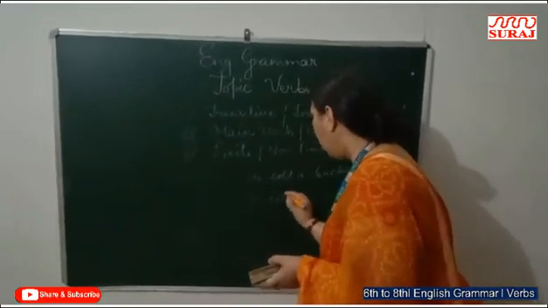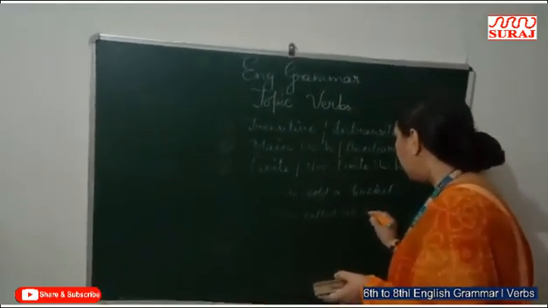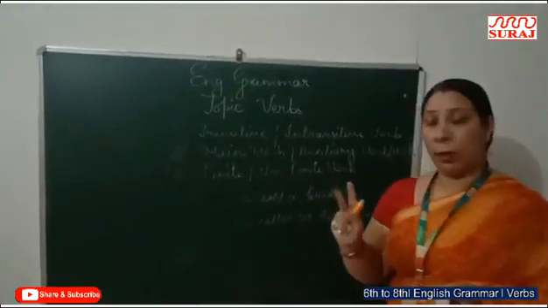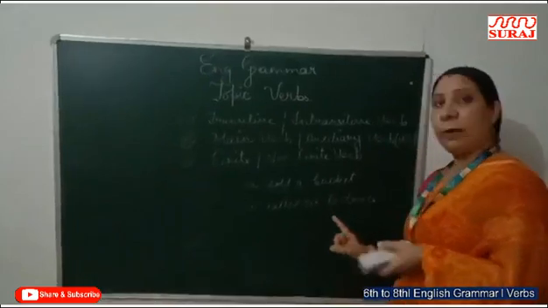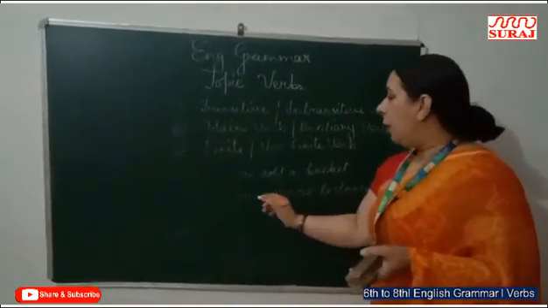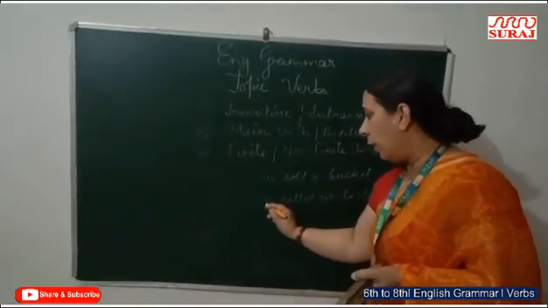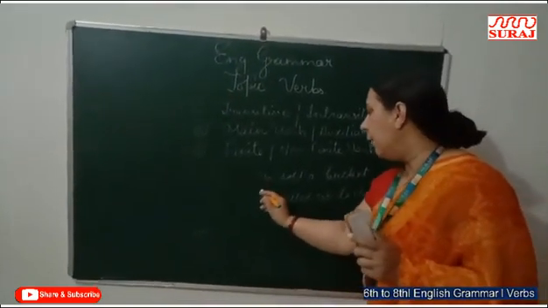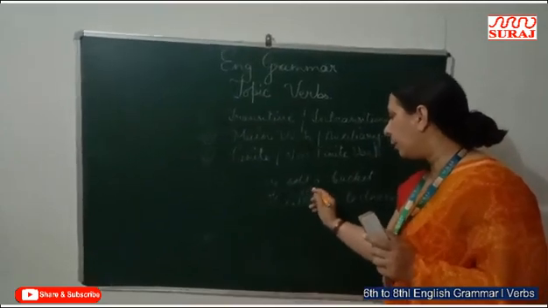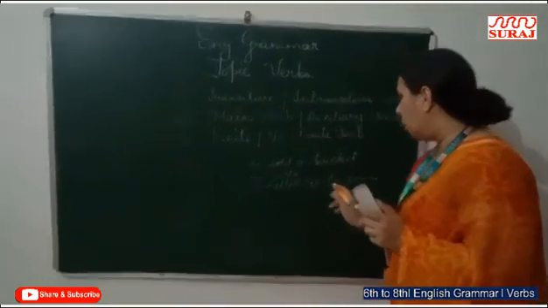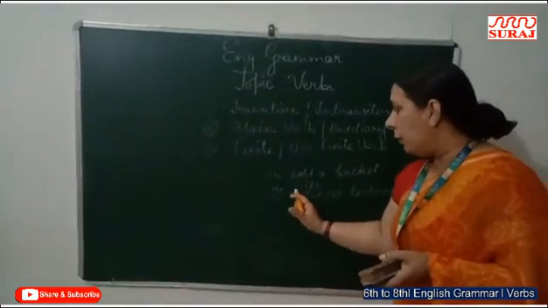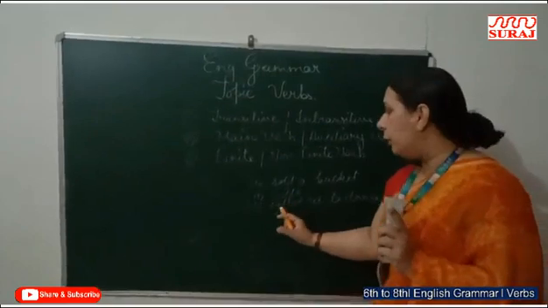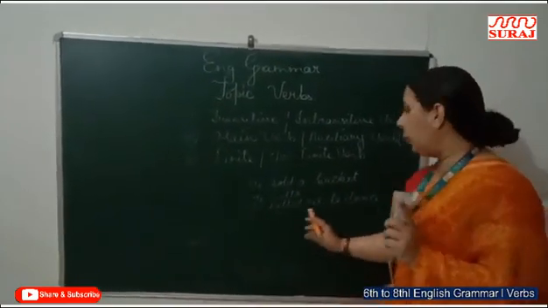He called us to dance. Look at this example. There are two verbs. The first one is called and the second one is to dance. But when we change this into the present tense, it means he calls us to dance. When we change the sentence to the present tense, we only change this word, this finite verb, not this word.